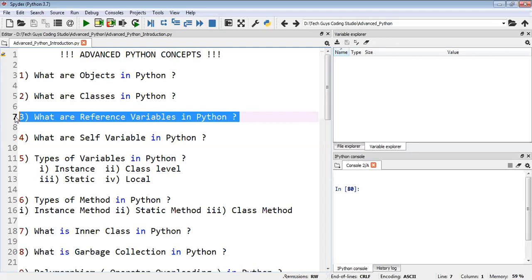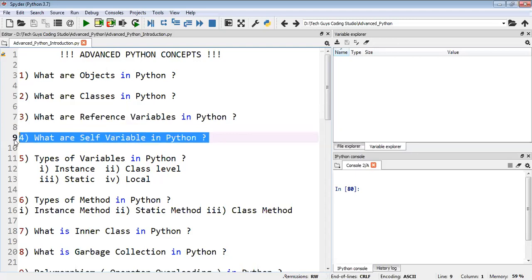And then we have reference variables. Once we have the class, that means once the design is ready, we can create an object, right? Once the object is created, I will store that object reference in a variable, and that is called a reference variable. With the help of the reference variable, we can access some of the members and the functionality that we have in the class.